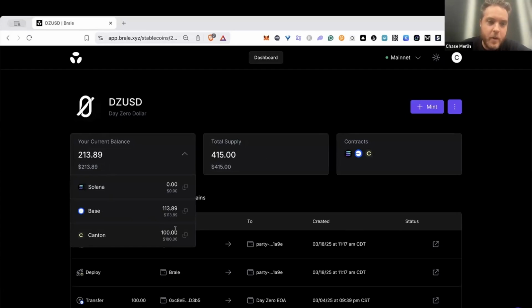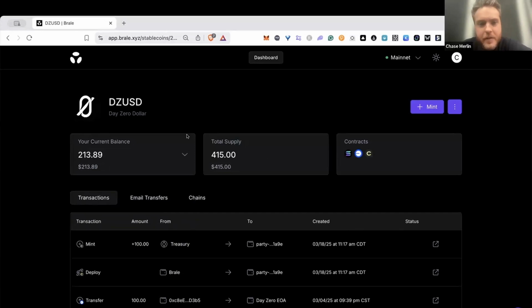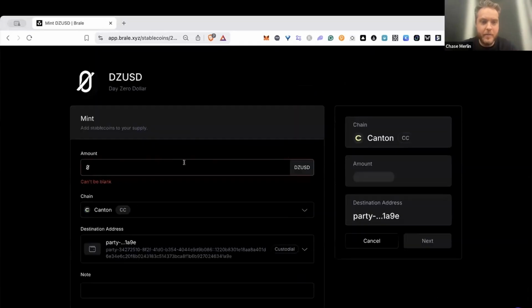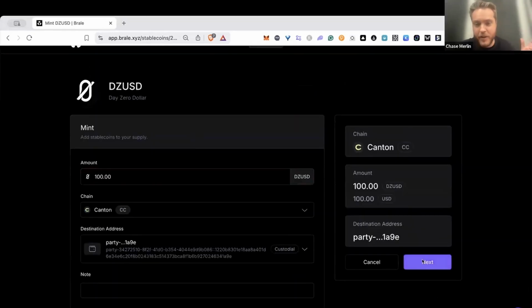Awesome. We can see that we're now holding this $100 of private balance on Canton. What's really cool about this is that not only is this available to us, but this is immediately available to any business with a Brale account. And through the same funding methods that we were just showing before, this is essentially an immediate exchange